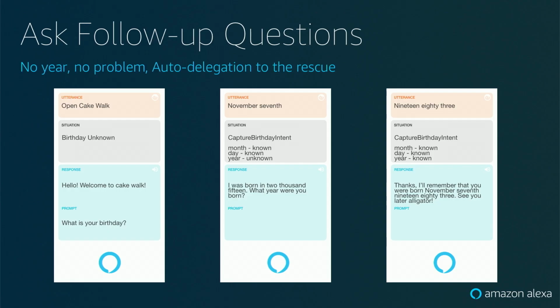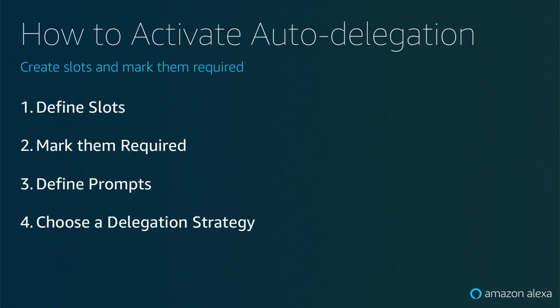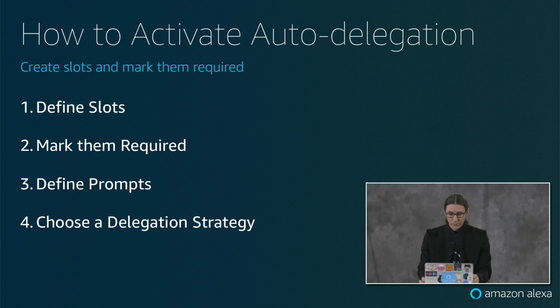And so here we have some situational design cards that show the case where they tell us the month and the day, but they don't give us the year. And so what we would do here is we just create another card, and we come back and ask them, on our middle card here, we say, I was born in 2015. What year were you born? And then the user comes back and gives the answer. So we're able to capture that.